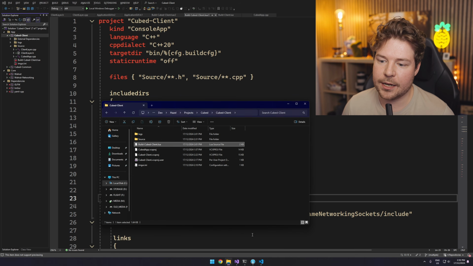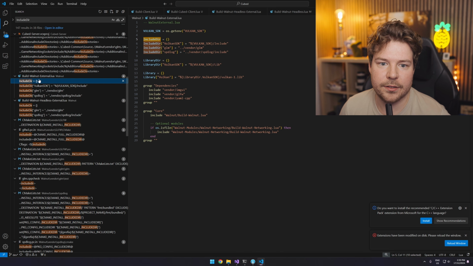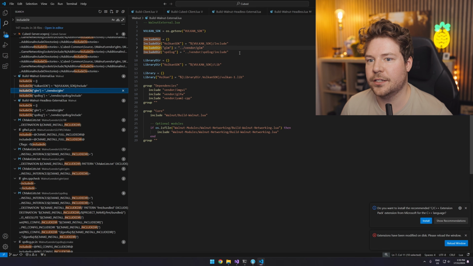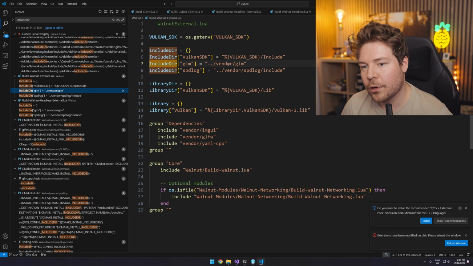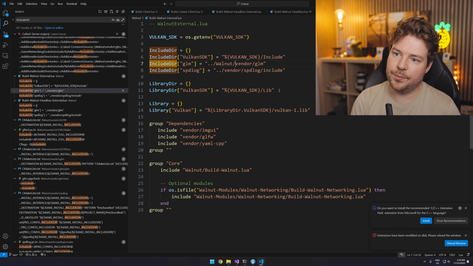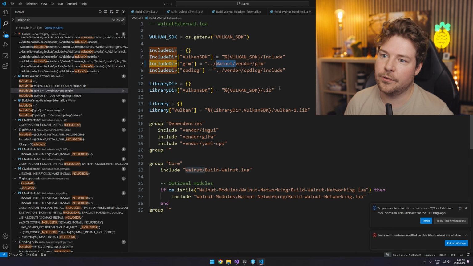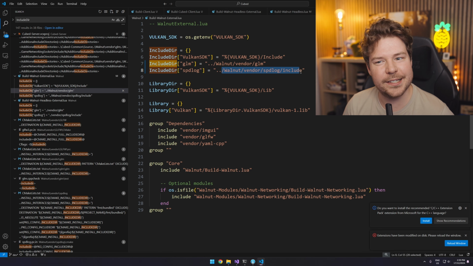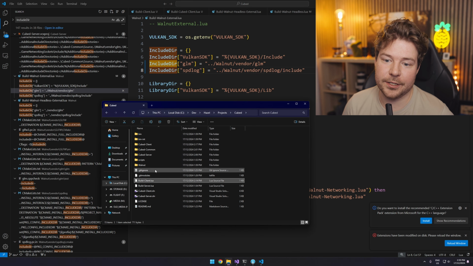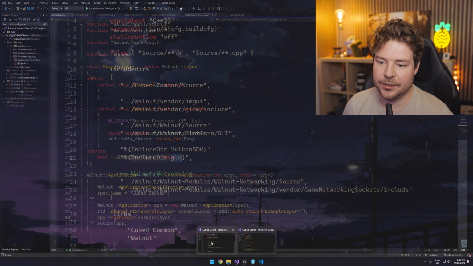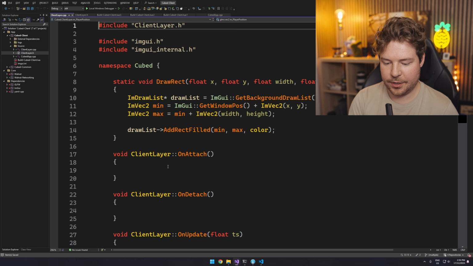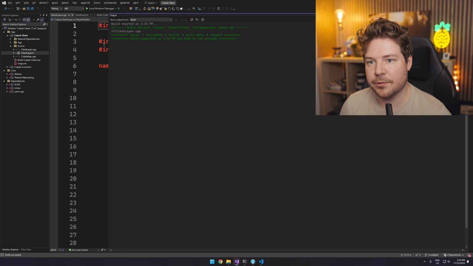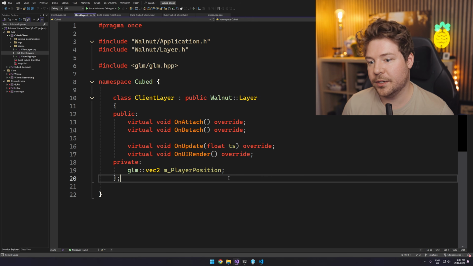So where is it getting them from in the first place? Okay, here it is. So build walnut external defines it as /vendor then GLM. I think generally when walnut is built externally like this, it would be in an external directory. Therefore, it would be like in a subdirectory called walnut. So let's just change that to this. I'm surprised this worked though, didn't it? I don't know what's going on. Let's just try and rerun that script and we'll have a look. Okay, well, this seems to not be an error anymore. And if I build the CPP file with Control F7, then it does seem to build. So I guess that worked.